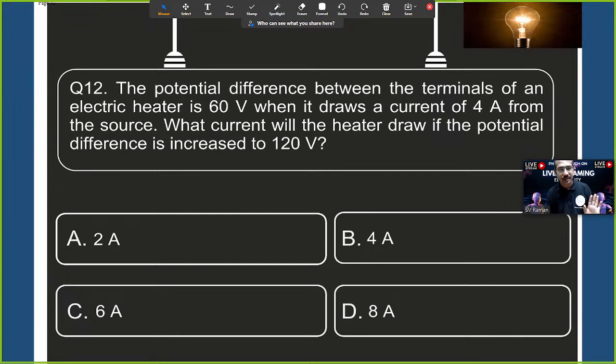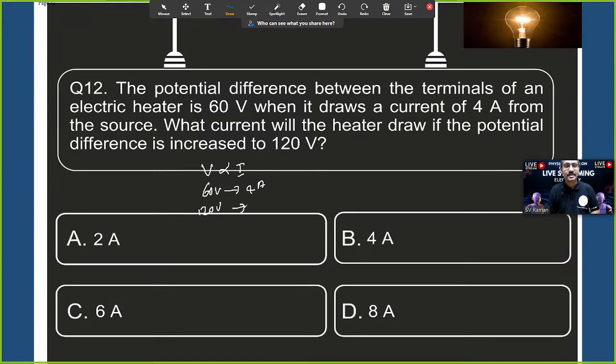I'll give a clue. The potential difference between the terminals of the heater is 60 volts, giving 4 amperes. If it is 120 volts, how many amperes? That is the question. This is logical thinking. V is directly proportional to I, as we studied. 60 volts is giving 4 amperes, and 120 volts is double that.